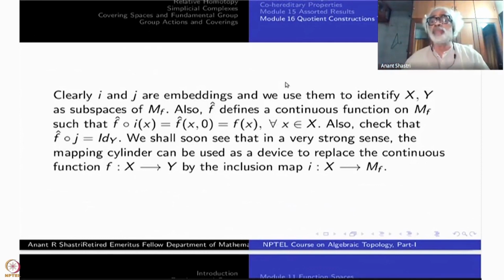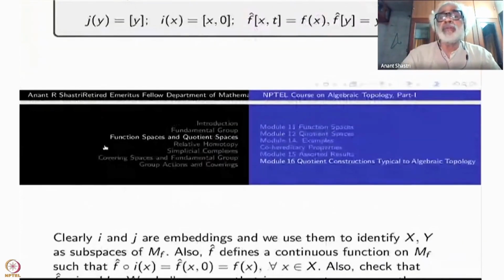So it brings them together. This is the whole idea. Now, f hat defines a continuous function on Mf such that f hat composed with i, at x, is f(x) for every x. Check that f hat composed with j is the identity of Y. So that's how we have defined it here, right? f hat of y is y.